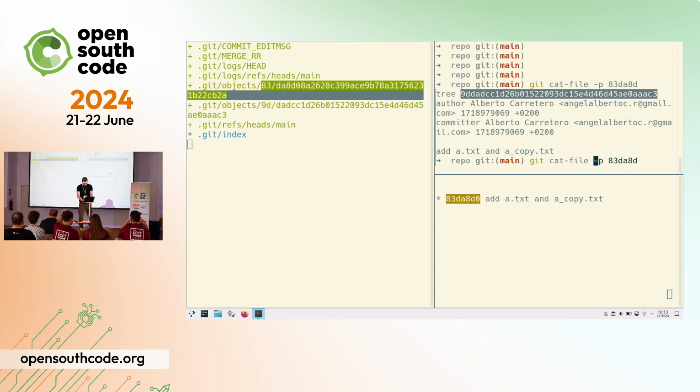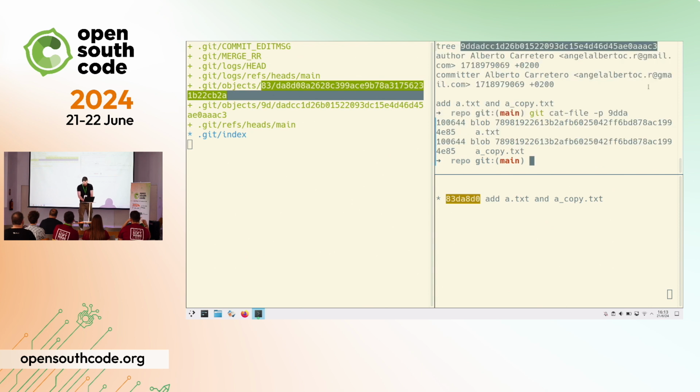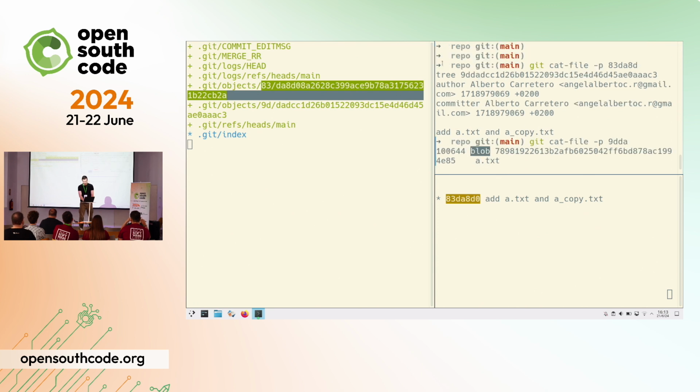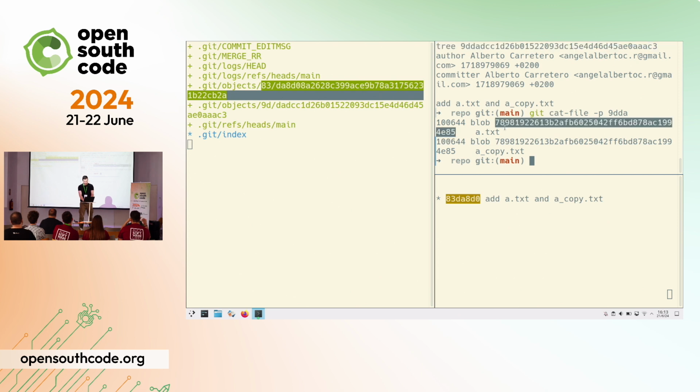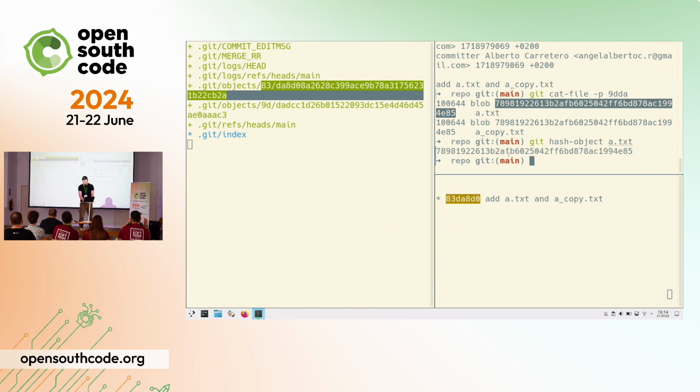If we print the tree, now 90DAC, we can see that it has the mode, it has the type of the object, that is blob, in exactly the same way that we had the tree in the commit, and then it has a hash. This hash is the one that we saw earlier for a.txt, so this is just the hash of a.txt. And then for acopy, it has to store the same correspondence, the same hash and the file name for acopy. Here the mode.